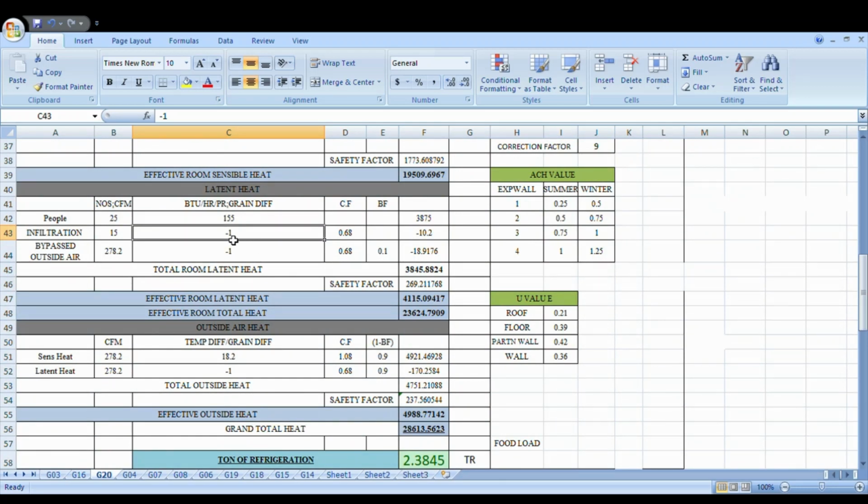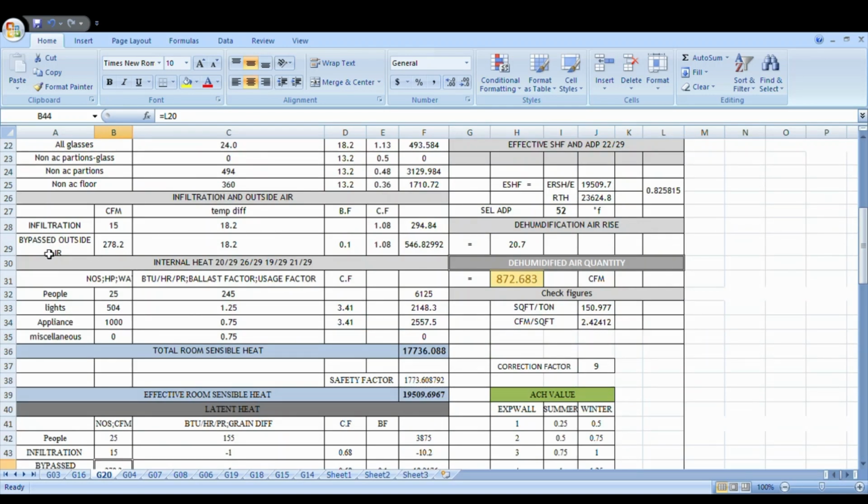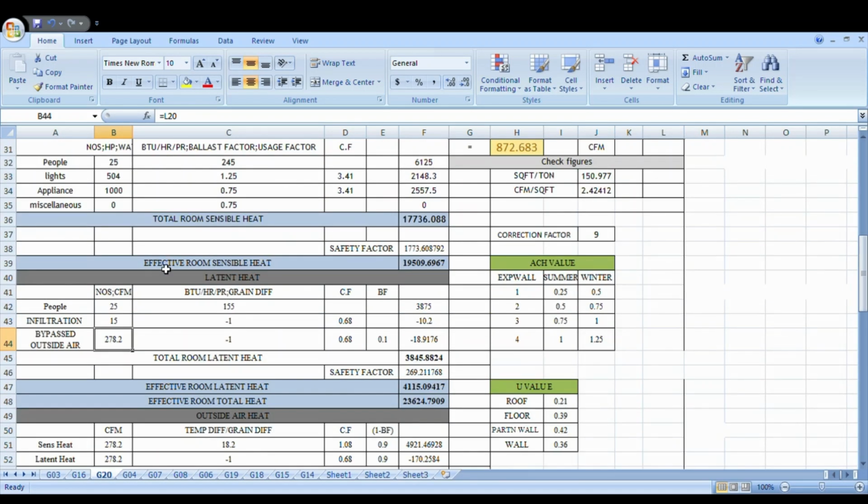This conversion factor remains constant, so you will get this value. And the bypassed outside area is 278.2, humidity ratio difference is -1, conversion factor is 0.68, and bypass factor is 0.1, so you will get this value. So you will get total latent heat equal to 3845.8824.